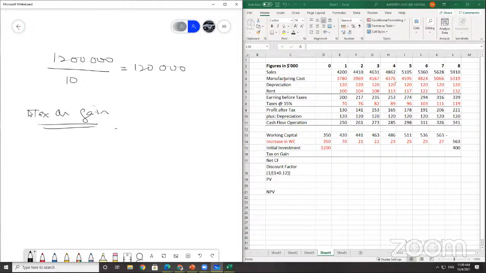So the book value at the end of year 8 is the initial investment, 1,200 minus 120,000 of depreciation multiplied by 8. So how much do you get here?